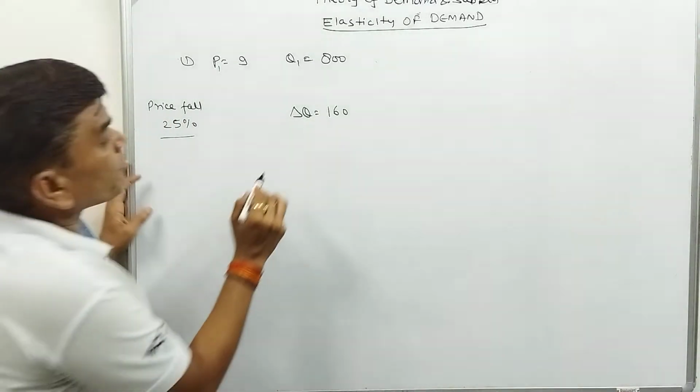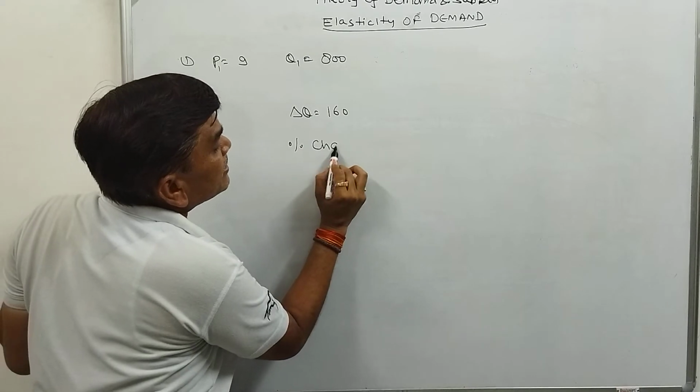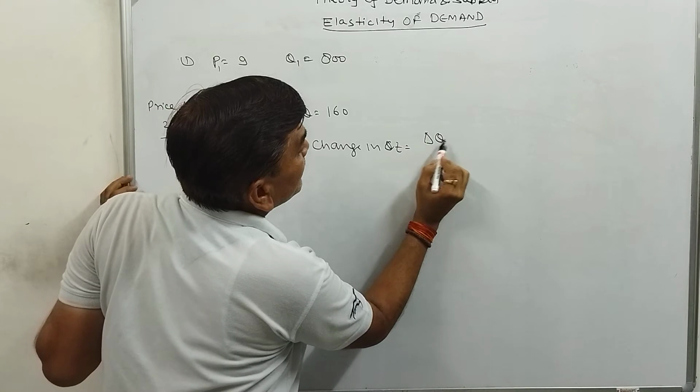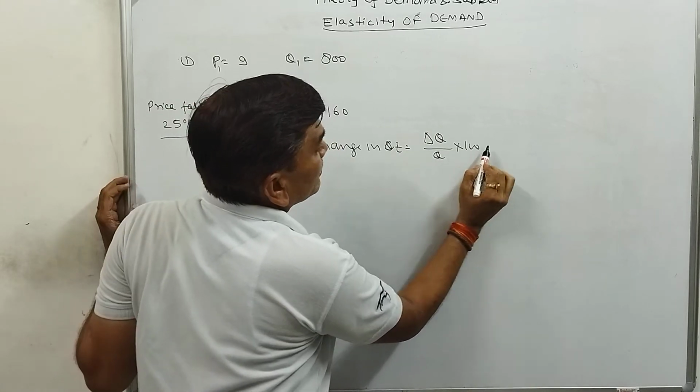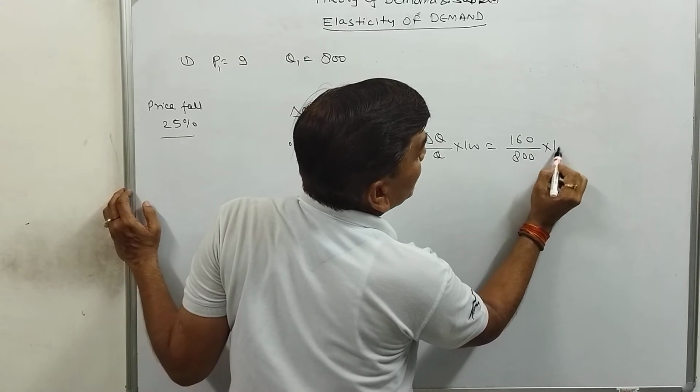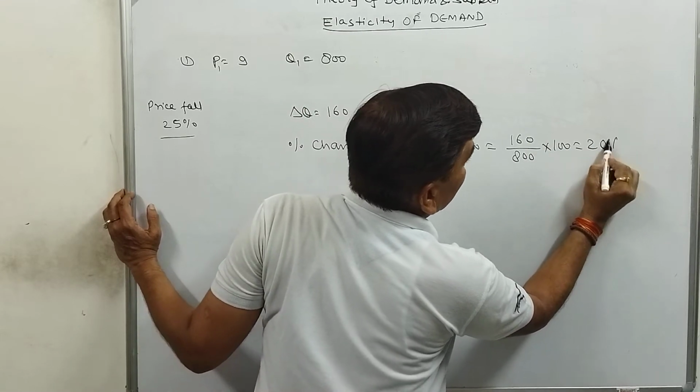So the percentage change in quantity, that is change in quantity divided by quantity, 160 divided by 800 multiplied by 100, that is 20%.